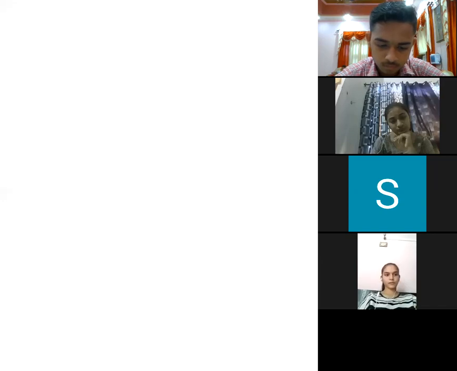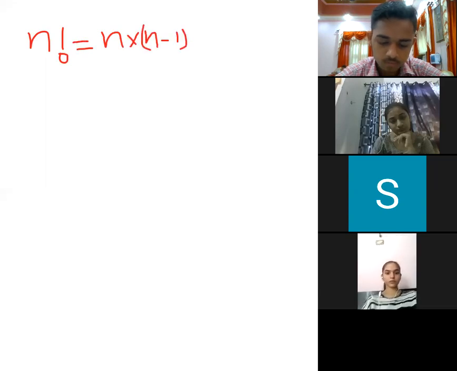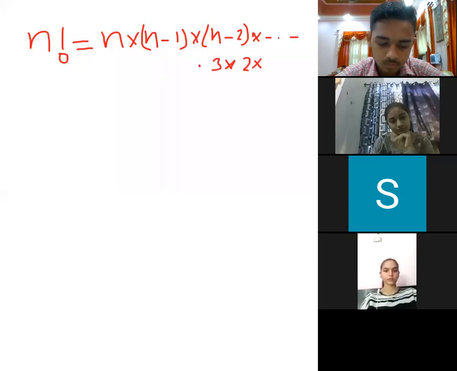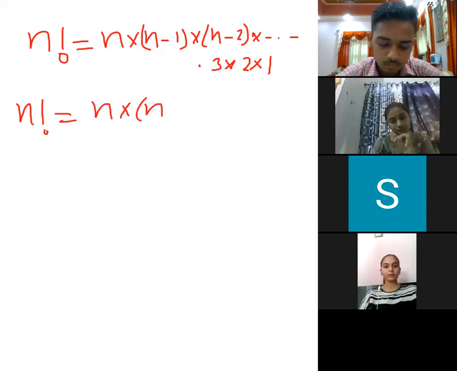We are thinking about a situation like n factorial is given to us. This indicates we need to go n into n minus 1 into n minus 2 into dot dot dot 3 into 2 into 1. So n factorial goes like this. But I could write n factorial as n into (n minus 1) factorial.